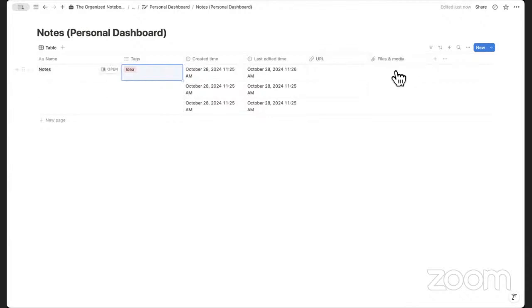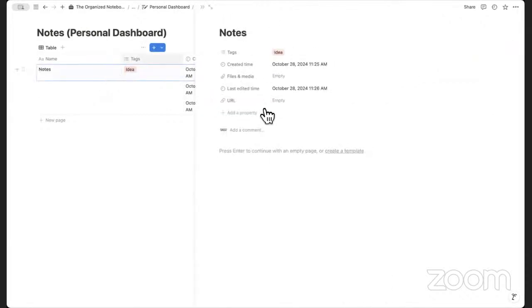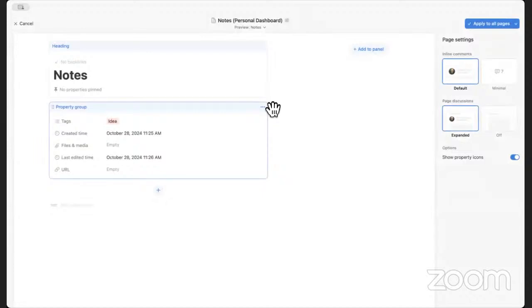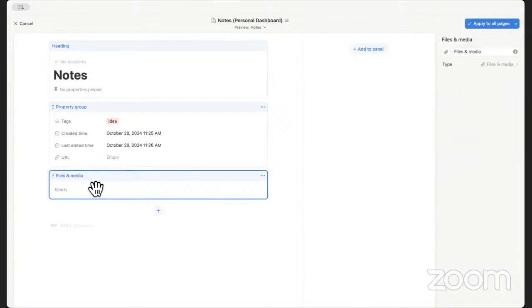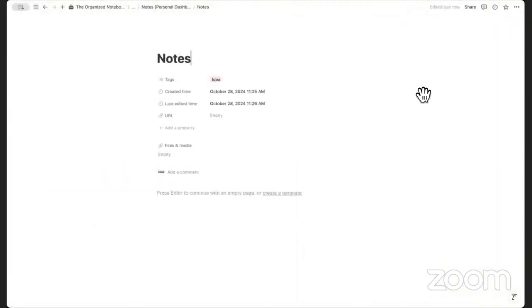And if you put some kind of files and media here, if you now open up one of these pages, you have the option to customize layout. So this is something that could be really fun to play around with if you're interested. Basically, you could add a new section here specifically for your files and media so that they show up and then apply to all pages. So here you would see your files and media in a whole new section. And there's a lot more that can be done with the layout customization, so be sure to check that out as well.